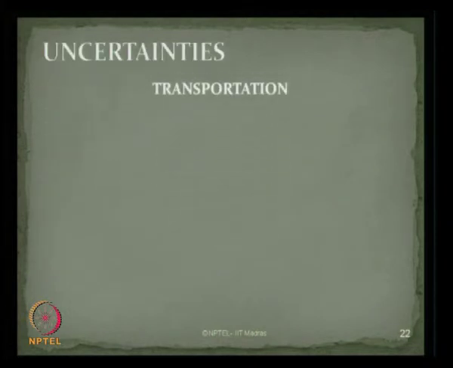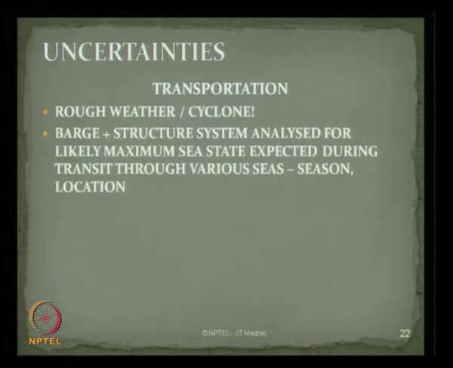If you look at the transportation segment of uncertainties, then one can talk about there can be a prevalence of rough weather or cyclone during the transportation stage. The barge plus the structural system should be analyzed for such rough weather combination likely to occur during the installation stage. There can be a possibility that the maximum sea state expected during transit through the various sea seasons and locations should be examined thoroughly and reviewed.